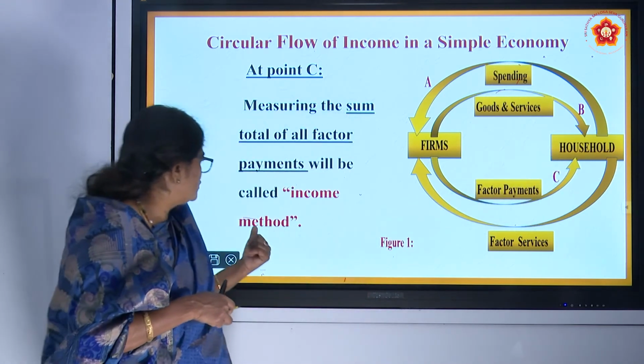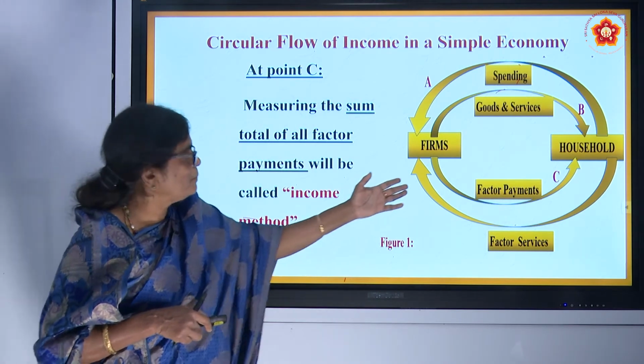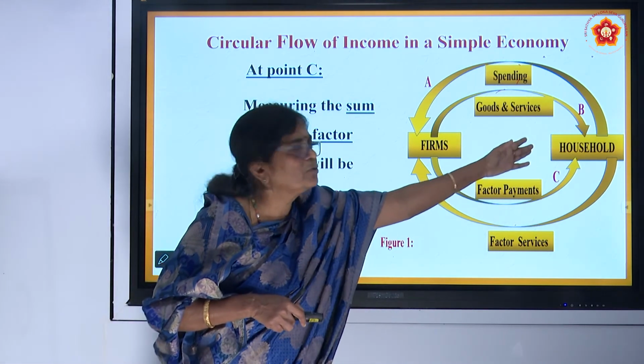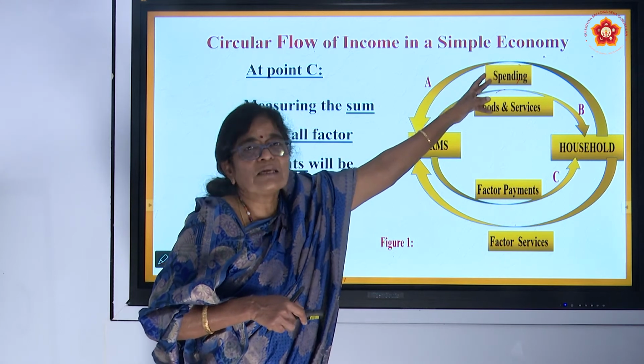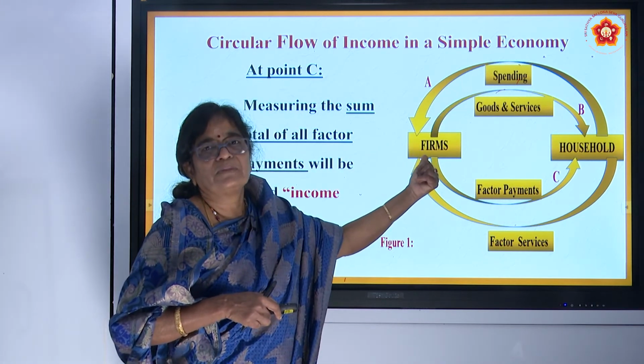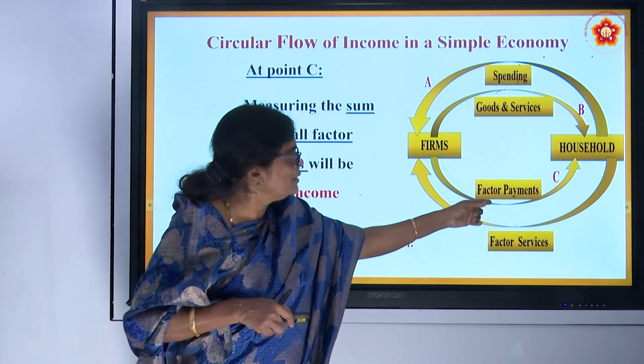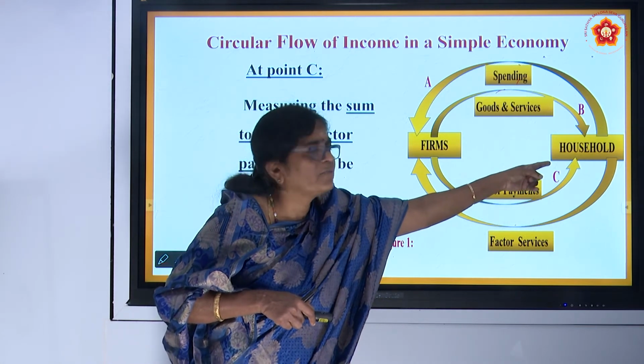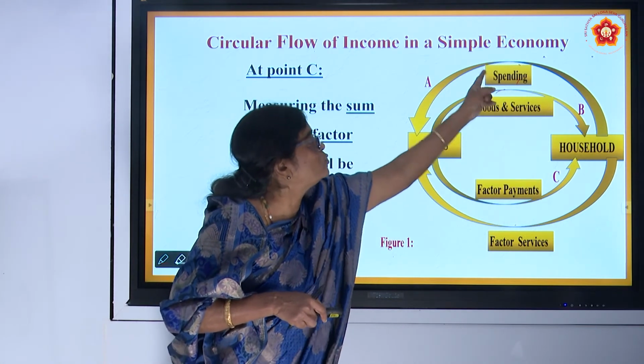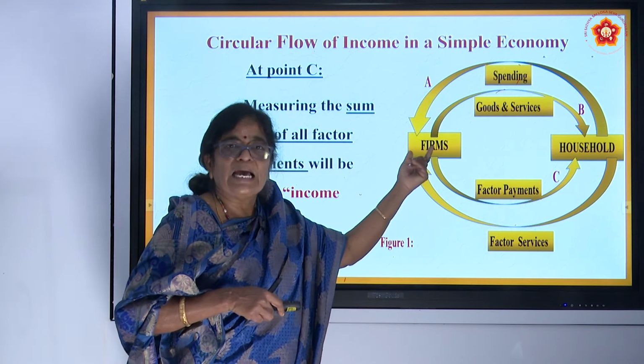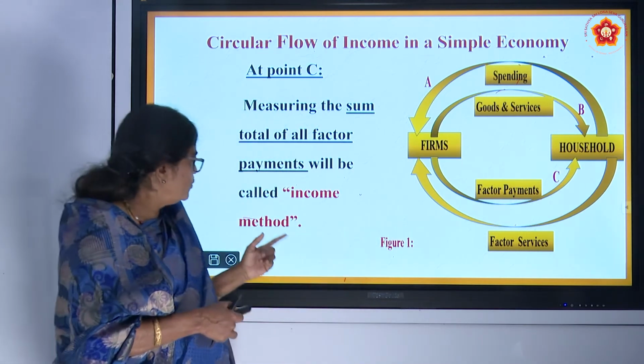Therefore, this method is called the income method. Factor payment is nothing but income to the household. Spending is nothing but revenue of the firm. That you have to understand. This payment is received as aggregate income of the household. This spending of the household is received by the firm as revenue of the firm. I hope you understood.